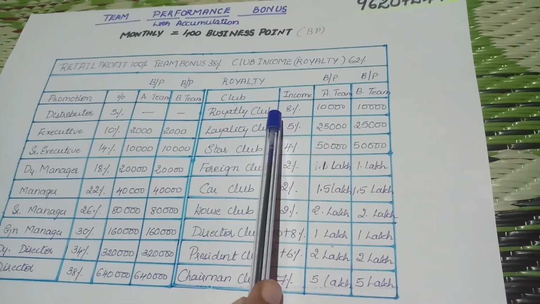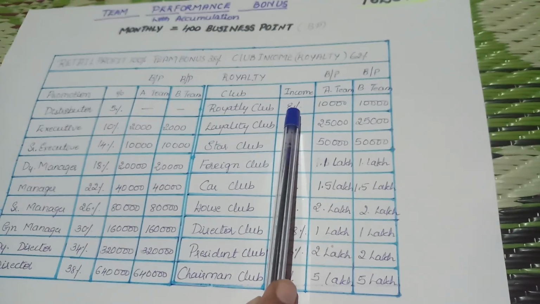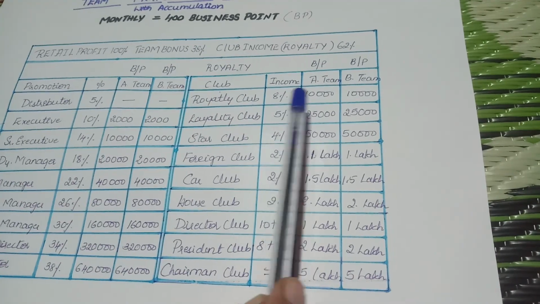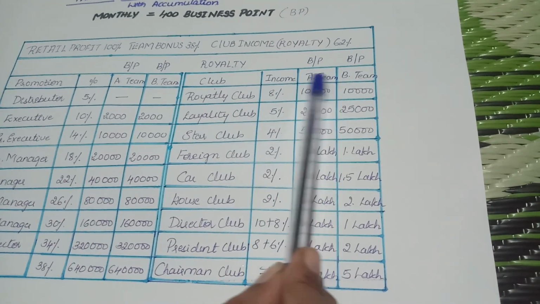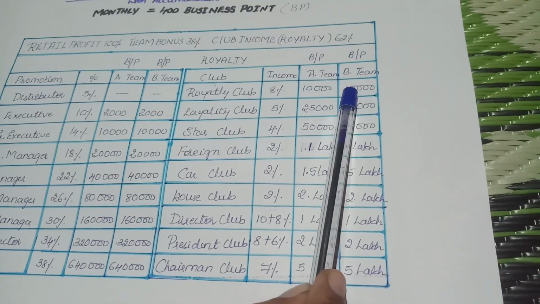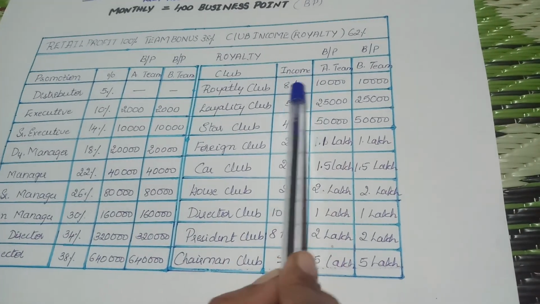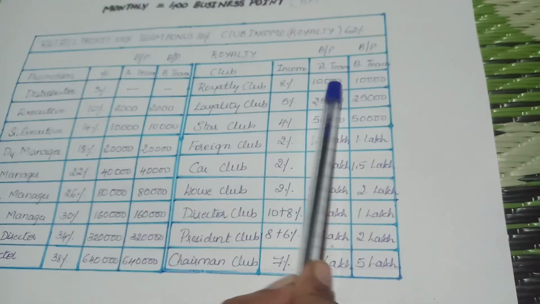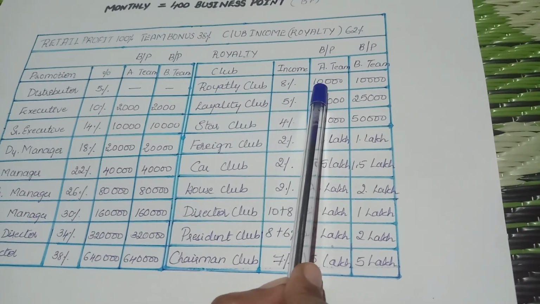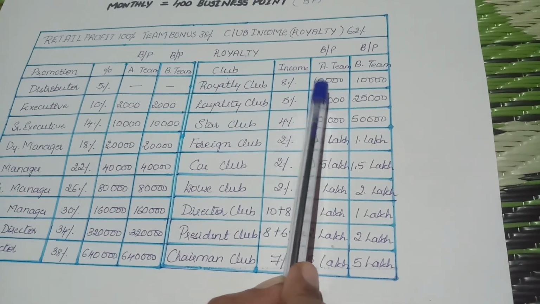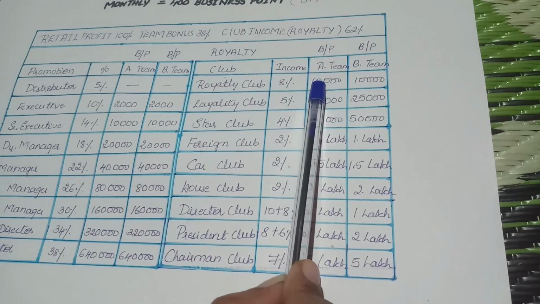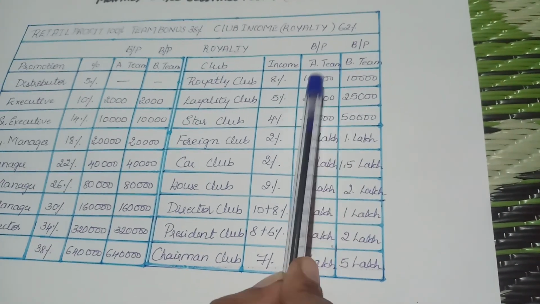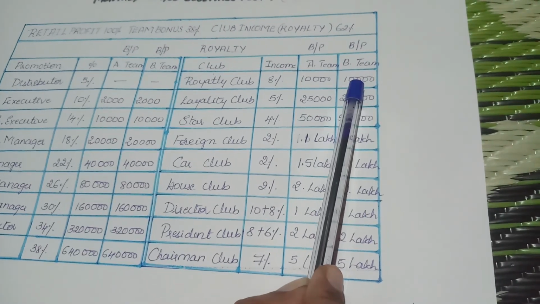I'll explain in the next video. Just for an example, I'm explaining to you people. If there are 1,000 people who are achieving this royalty club, who have made 10,000 BPs each, that 8% of the total turnover will be distributed among the royalty club achievers. So I think I made you somewhat understand, but I'll tell you in my next video. I'll surely explain with an illustration or an example.